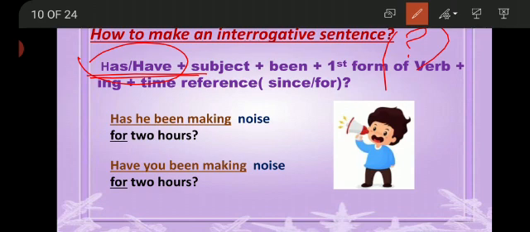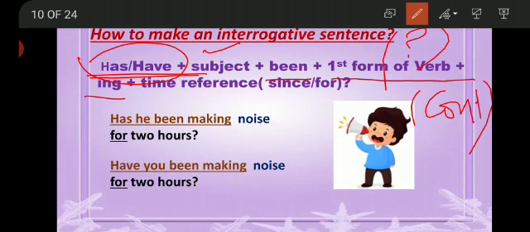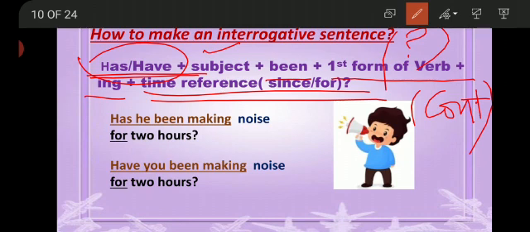So the formation is helping verb in the start, followed by the subject, then been, then first form of verb plus ing, showing the continuity of the action, and at the end our time reference as it is a perfect tense. Has he been making noise for 2 hours?